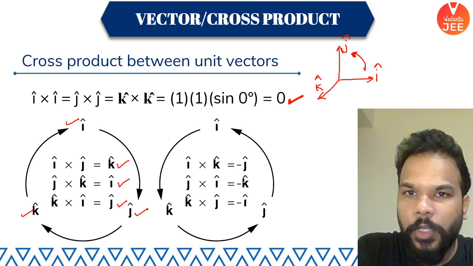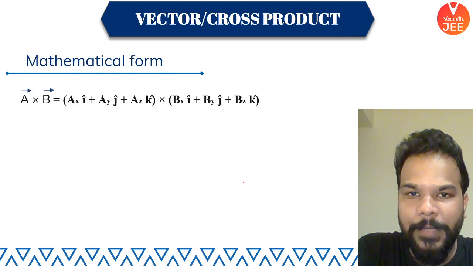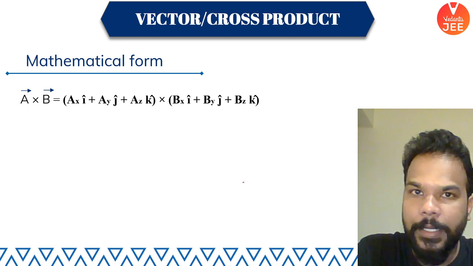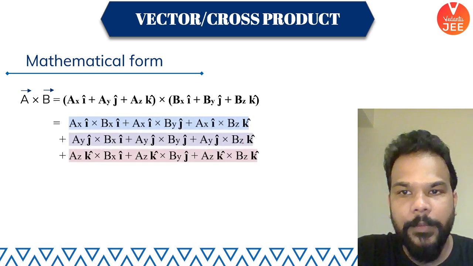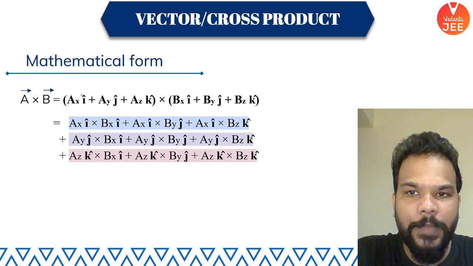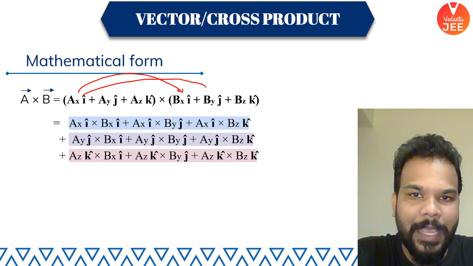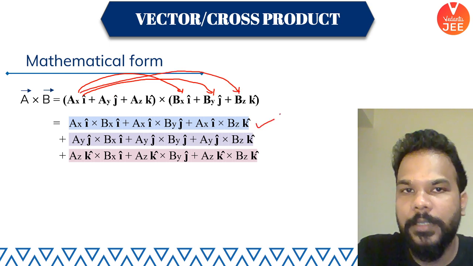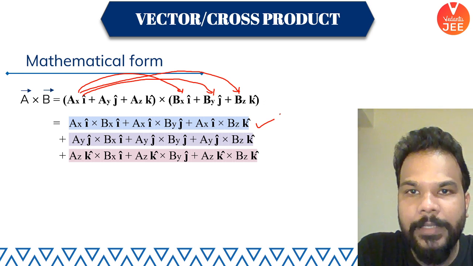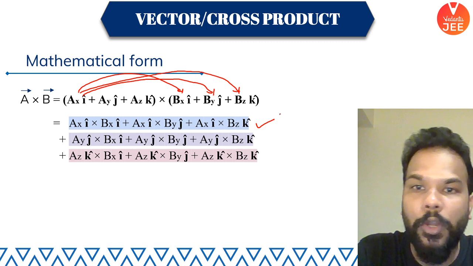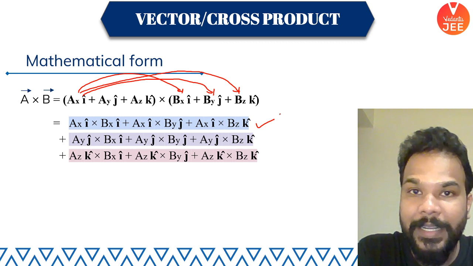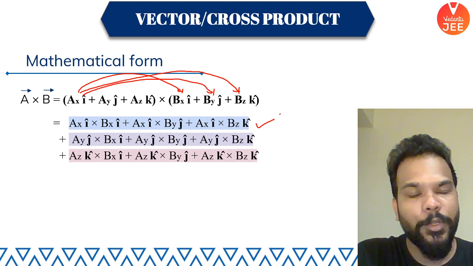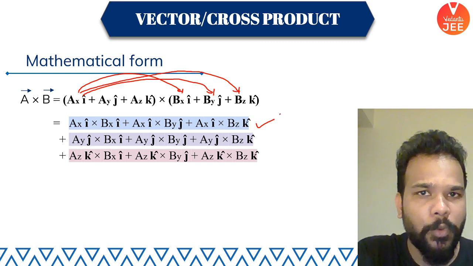Okay, good guys. Now let's have a look at the mathematical form. If you want to find out the cross product of A vector and B vector, just as we did for the dot product, this is what will happen eventually. You will multiply AX I cap with BX I cap. You will multiply AX I cap with BY J cap. And you will multiply the same AX I cap with BZ K cap, and you will get the first line that you see here: AX I cap cross BX I cap, AX I cap cross BY J cap, AX I cap cross BZ K cap. Similarly, you multiply AY J cap with all three components of vector B, and you multiply AZ K cap with all three components of vector B.